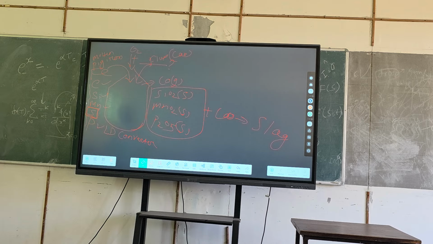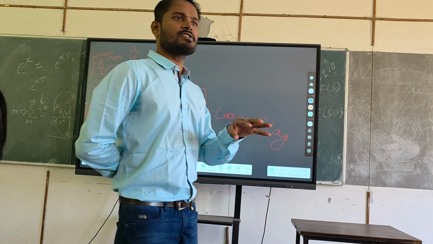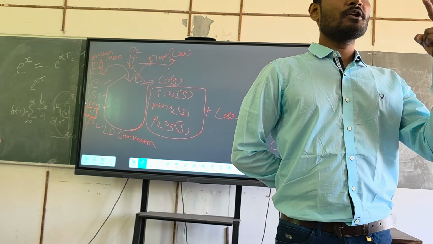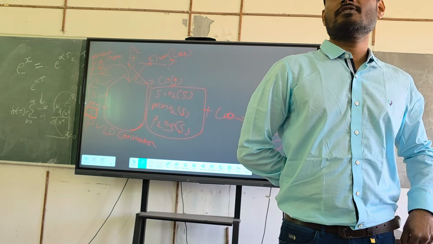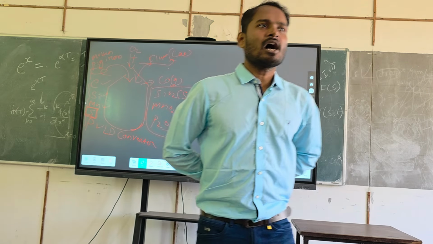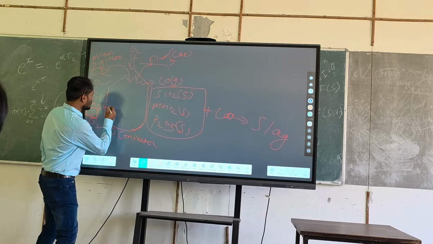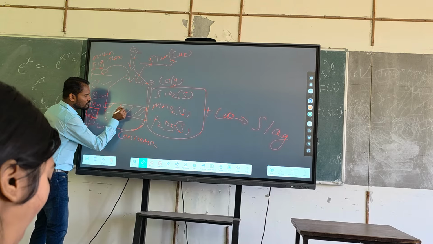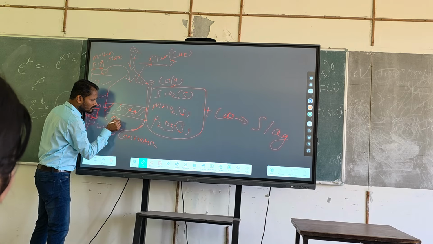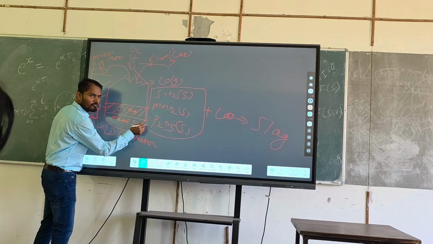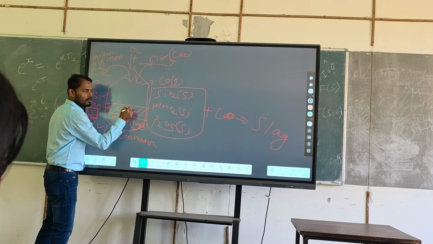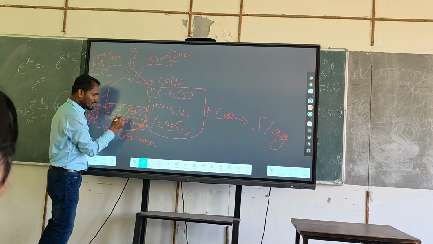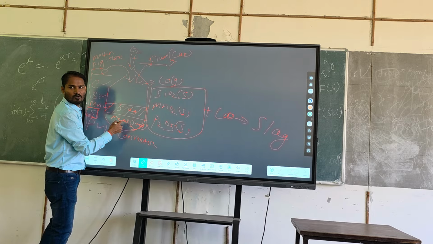Because you have to remember, whenever you are doing any kind of reduction process or oxidation process and the substances are in a molten state, two things will form. One is a metal and the other will be a slag, always. Both will be in the molten state. But how can you remove the slag and metal? Because they always form two layers. So this will be your slag, this will be your metal. That means this will be your steel, which you want, and this will be your slag. So all these things will be here. CaO, SiO2, MnO2, all will be here, and this will be your pure form of iron now, steel, right?